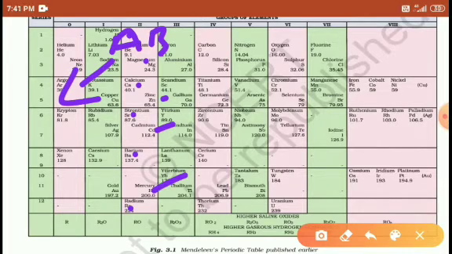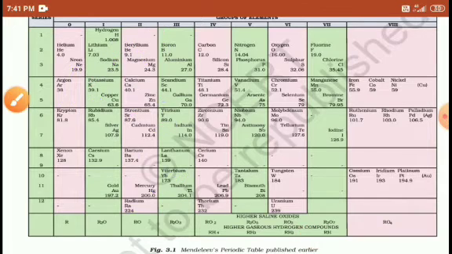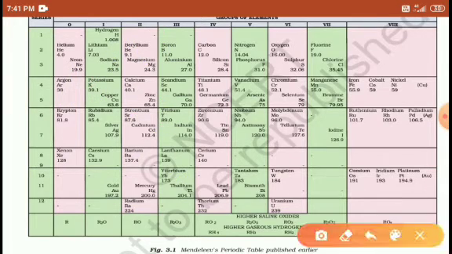These are the less reactive elements, right students. The third group has boron, scandium, yttrium, lanthanum. These are the subgroup A elements. And aluminium, gallium, indium, thallium are considered group B elements, the less reactive elements, right?